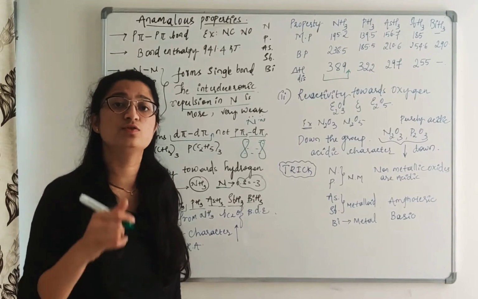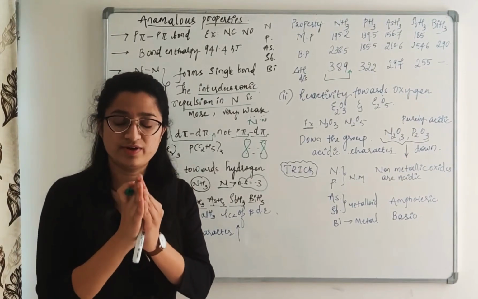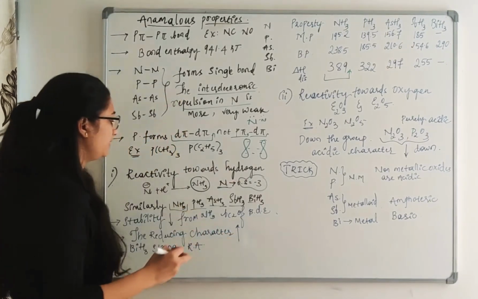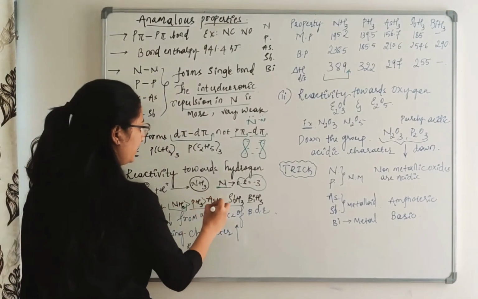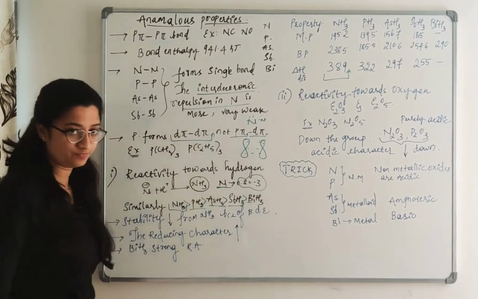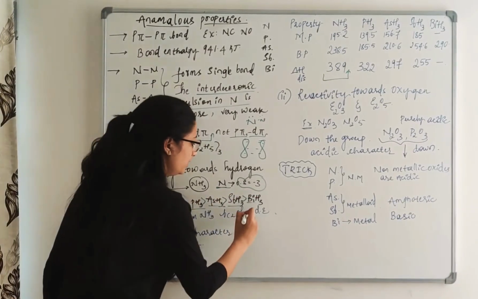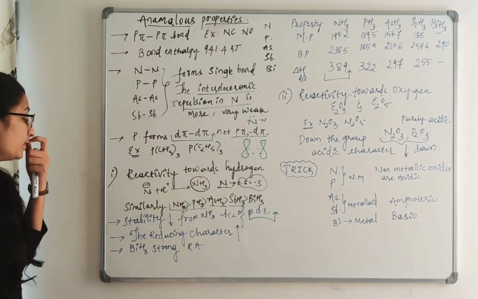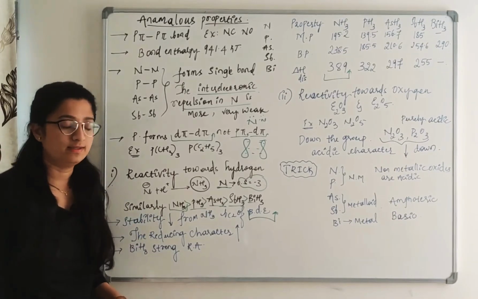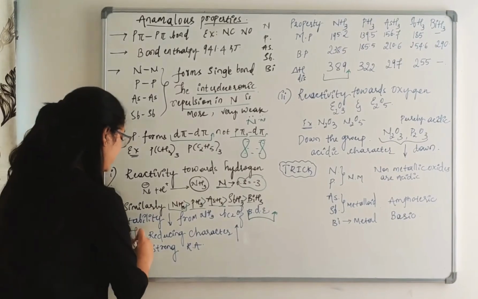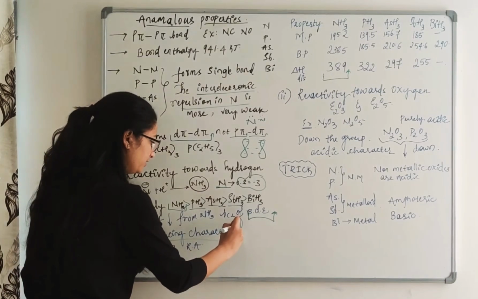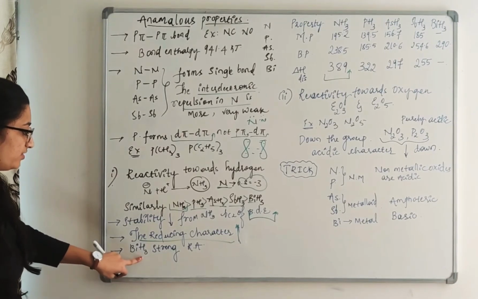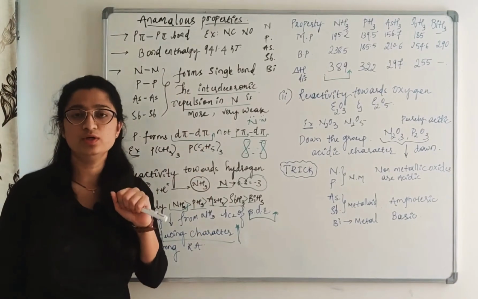Dissociation energy for this is more, which means the bond is very strong. It requires more energy to break it. So that is why the stability will be NH3 more, then PH3, then AsH3, then SbH3 and then BiH3. That is mainly because of the bond dissociation enthalpy. Then one more factor you can explain here is that the reducing character increases. BiH3 is a strong reducing agent compared to NH3.